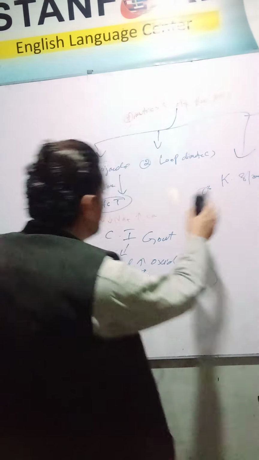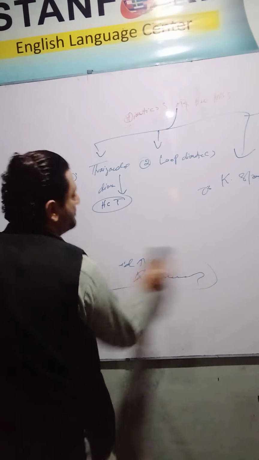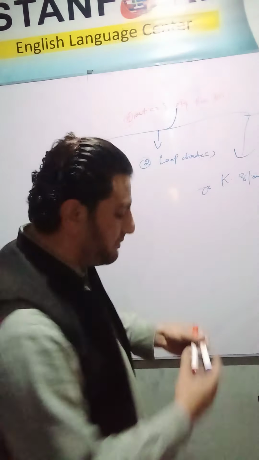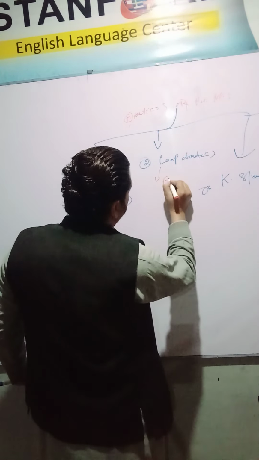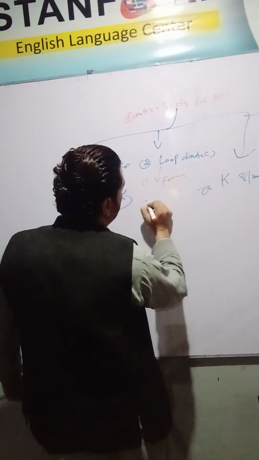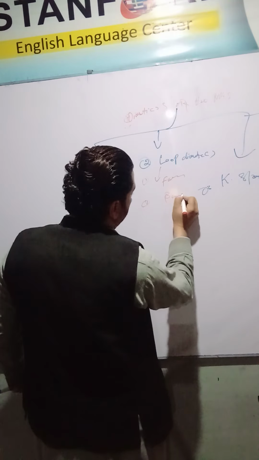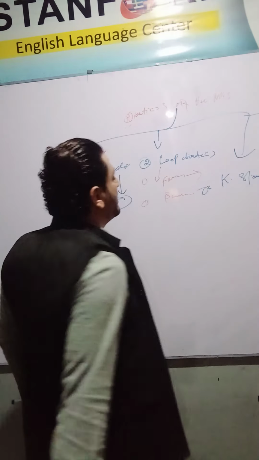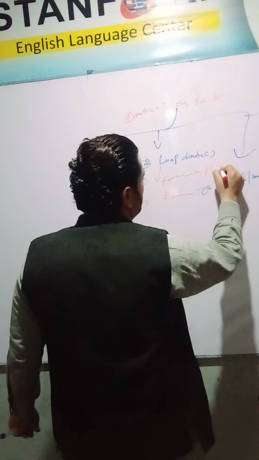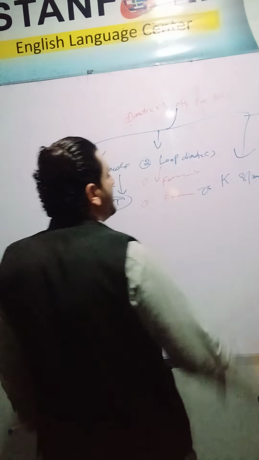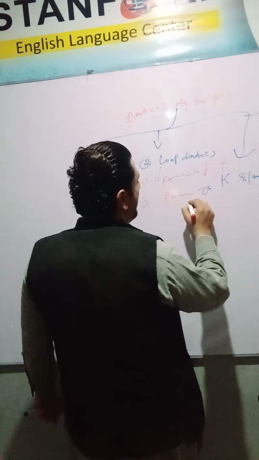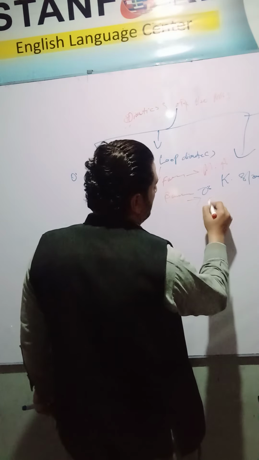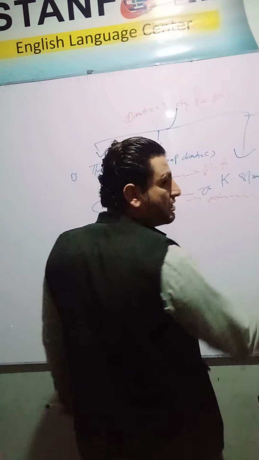Another one is the loop diuretics. We will discuss two drugs. Number one, furosemide. Number two, bumetanide. Furosemide causes metabolic acidosis, and bumetanide causes ototoxicity.